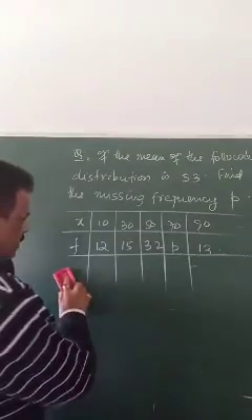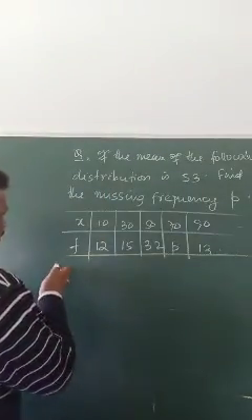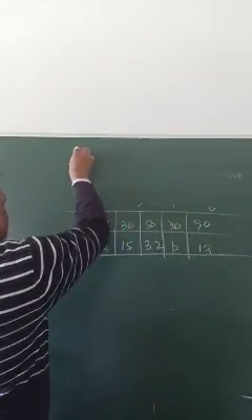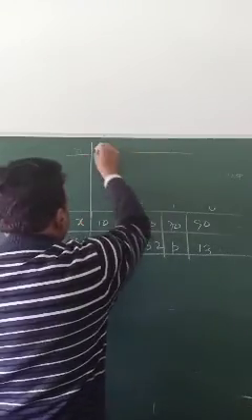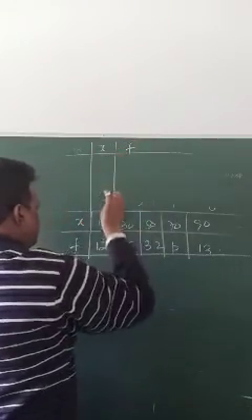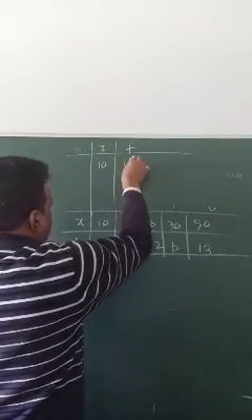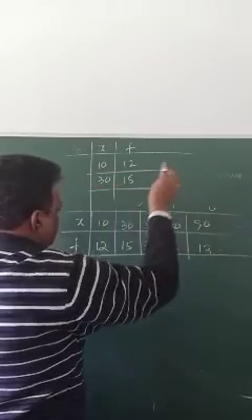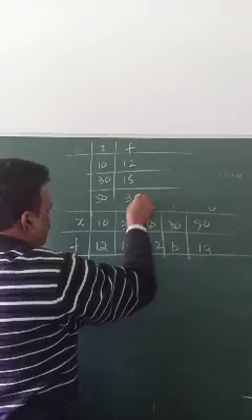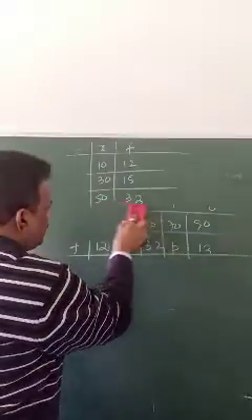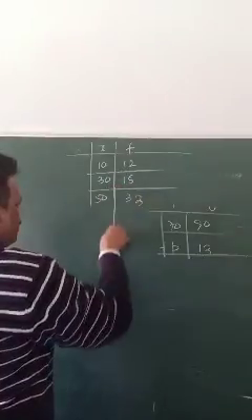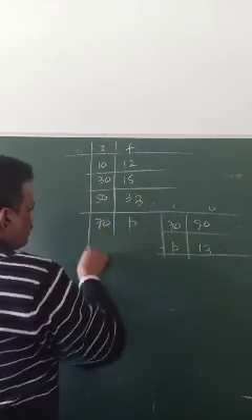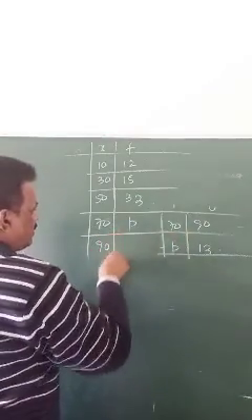The method will be the same. Make a table of this. This is x: 10 with 12 times, 30 with 15 times, 50 with 32 times, 70 with p times, 90 with 13 times.